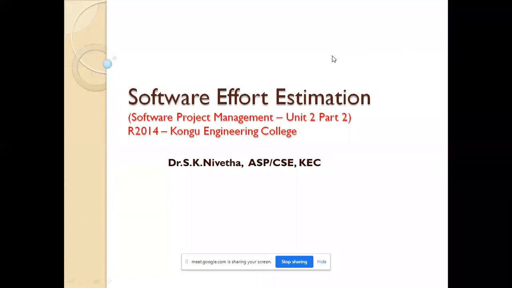So we have started the software effort estimation concept in unit 2.